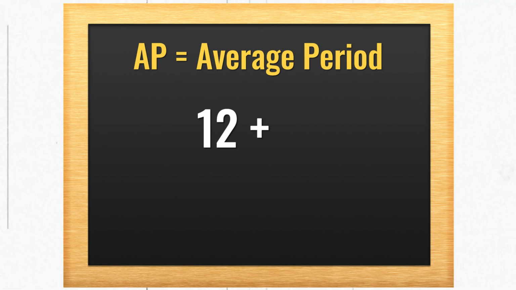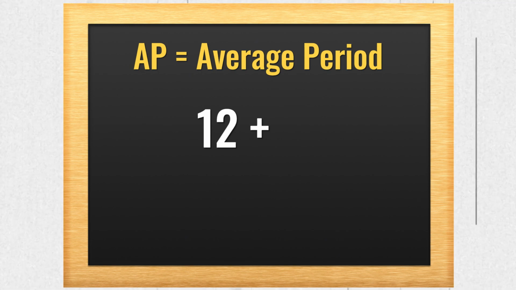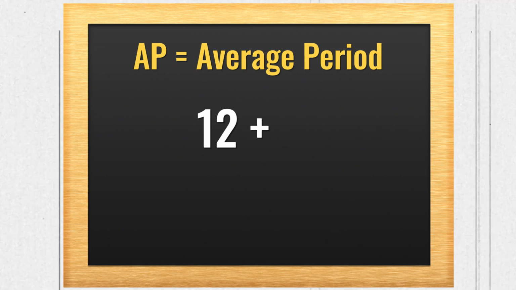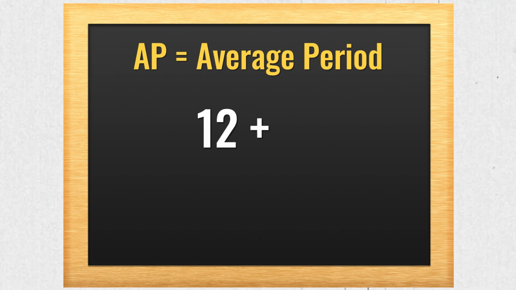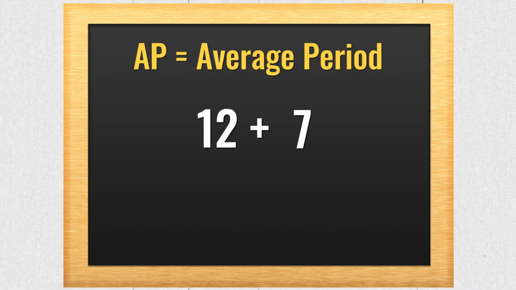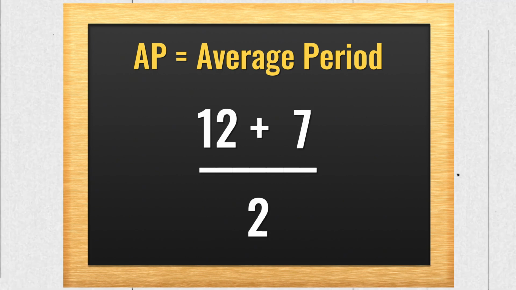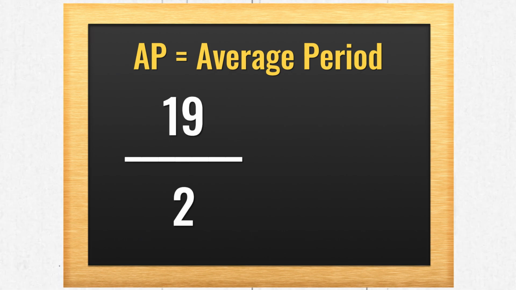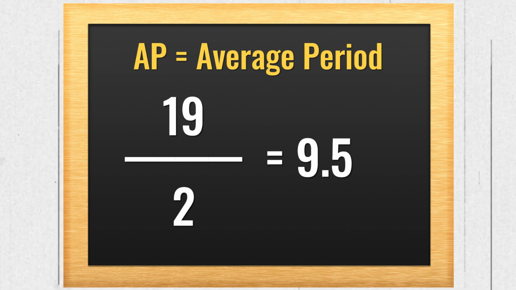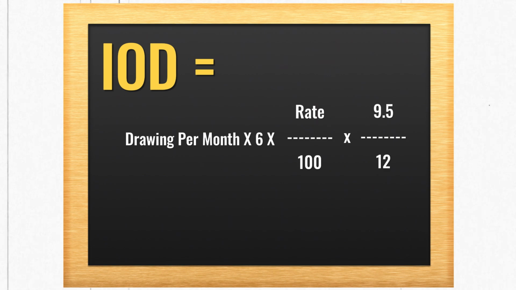So, it will be 12 plus. Now, the last drawing was done on 1st of September. The end of the last month for the first 6 months is September, that too on the first day of that month. So, months left after 1st September till 31st March will give you 7. So, it is 12 plus 7 whole divided by 2. Now, 12 plus 7 is 19 divided by 2 will give you 9.5 as the AP. So the formula for this has now become IOD is equal to drawings per month multiplied by 6 multiplied by rate upon 100 multiplied by 9.5 upon 12.